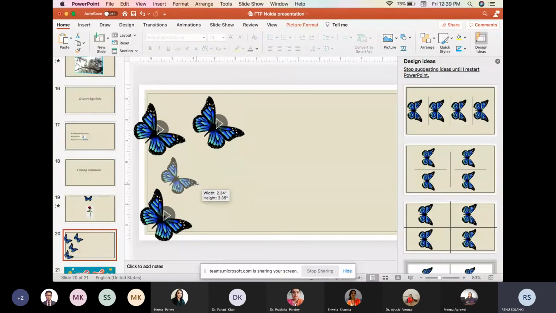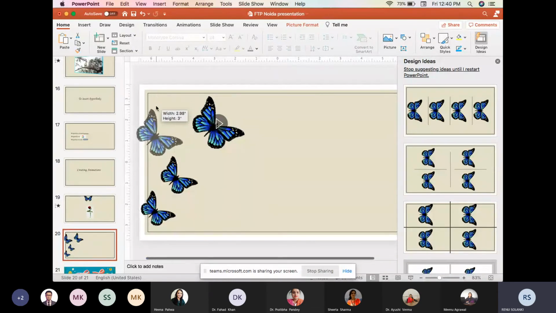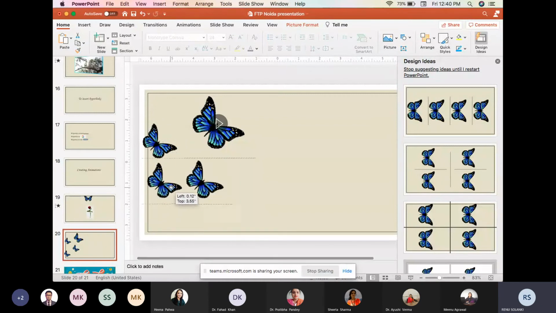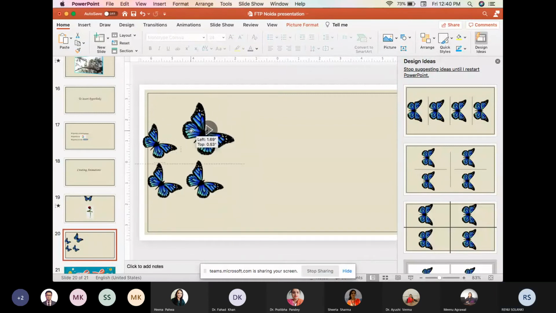So if we reduce this one, it will reduce the size of the images. What we can do is click on it and go to the animation, and we will make a path for this one, and they will move together, like a group of butterflies moving together. So what I will do, I will click on one, and then I will go to the animation,